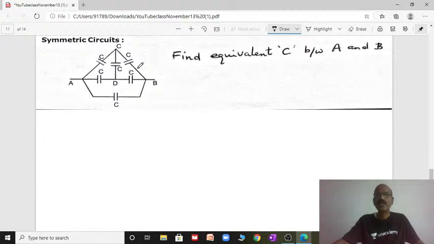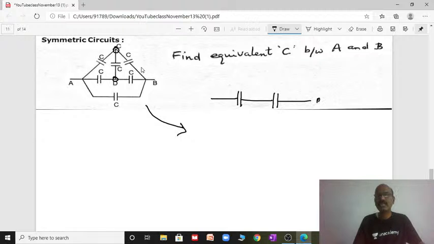Similarly, here you see a symmetric circuit. Points C and D are symmetric about AB. If you fold it, what happens? Since it is called a symmetric circuit, C and D are symmetric about A and B, so C and D can be neglected. You can draw this circuit without C and D. This is A and B.